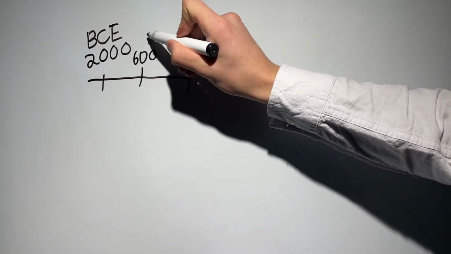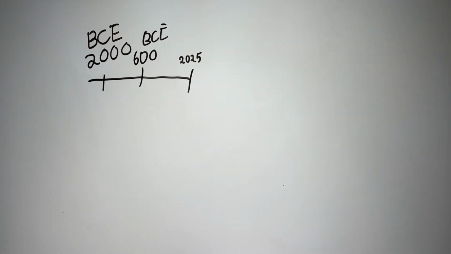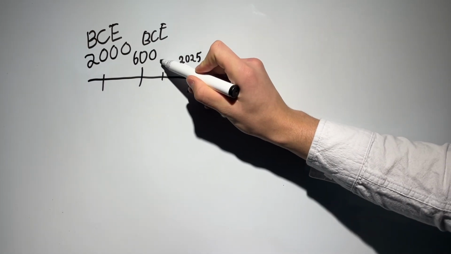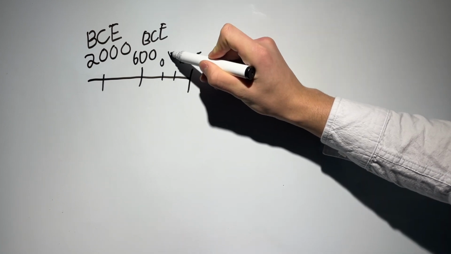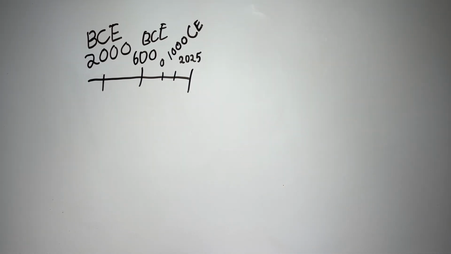Fast forward to ancient Greece, around 600 BCE, where mathematicians like Euclid visualized quadratic equations as geometric areas. This approach connected algebra and geometry in profound ways. During the Islamic Golden Age, Al-Khwarizmi, often called the father of algebra, perfected these methods. He introduced the process of completing the square, a technique still taught today.